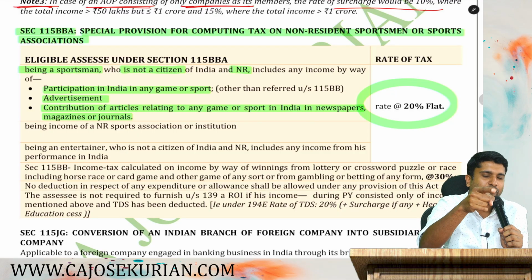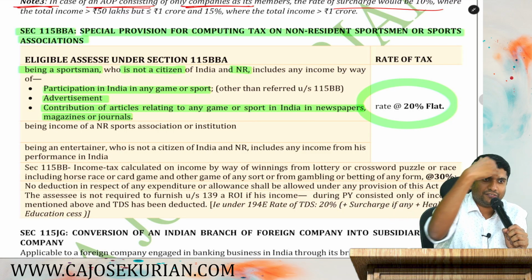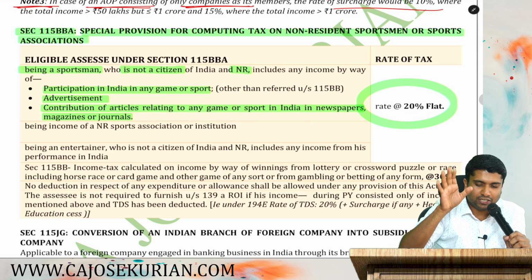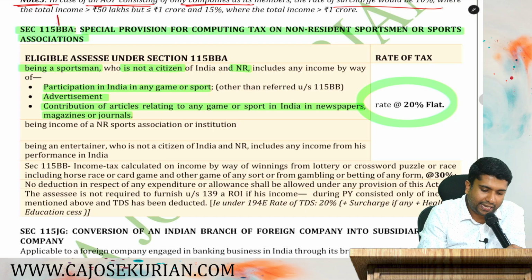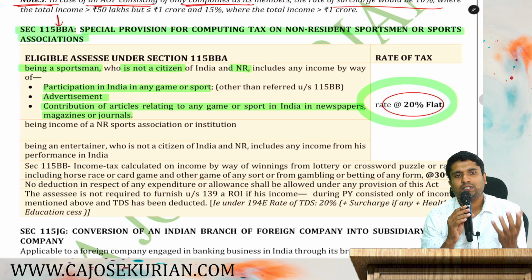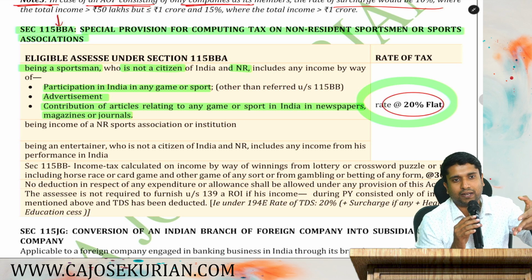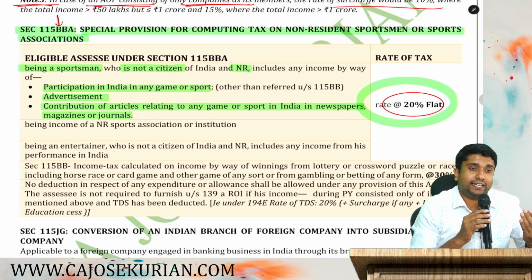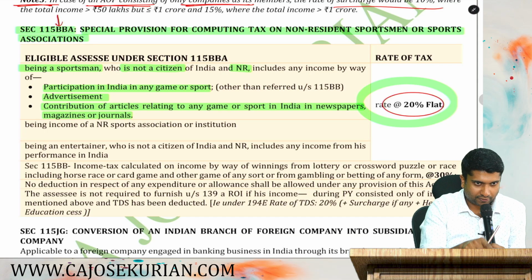And from the perspective of Glenn Maxwell, he is providing his activity in India. So whatever income that he earns from that IPL shall be taxable in India in accordance with section 115 BAA at what rate? At 20% rate of tax. Plus, say Glenn Maxwell is acting in an advertisement when he was in India. The brand will definitely give him a lump sum amount for acting in that advertisement. That income will also be taxable in India in the hands of Glenn Maxwell. For that income also, he is supposed to pay tax at 20%.